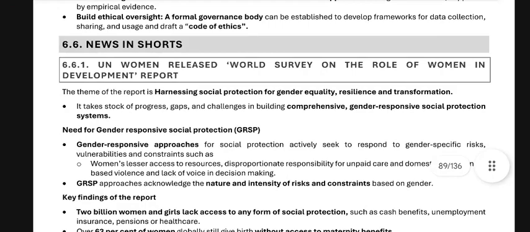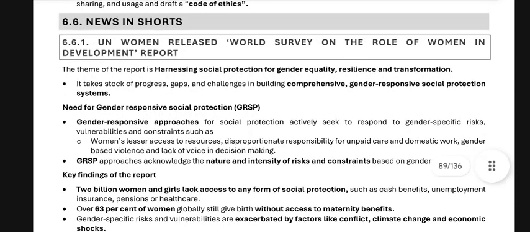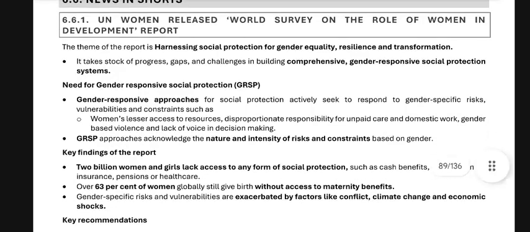Need for gender-responsive social protection, GRSP: gender-responsive approaches for social protection actively seek to respond to gender-specific risks, vulnerabilities, and constraints such as women's access to resources, disproportionate responsibility for unpaid care and domestic work, gender-based violence, and lack of voice in decision making. GRSP approaches acknowledge the nature and intensity of risk and constraint based on gender.